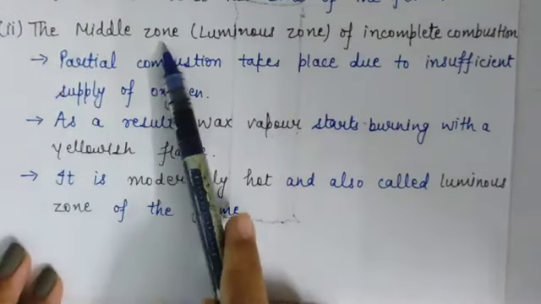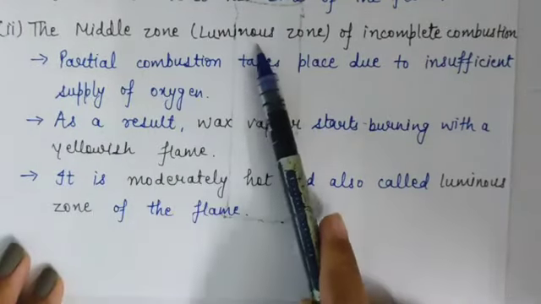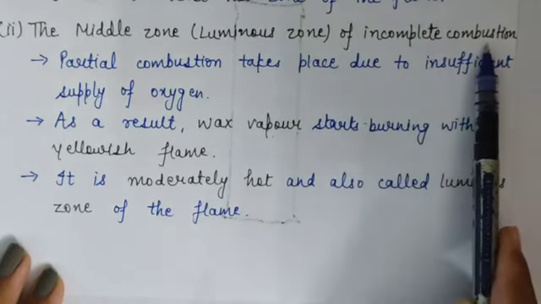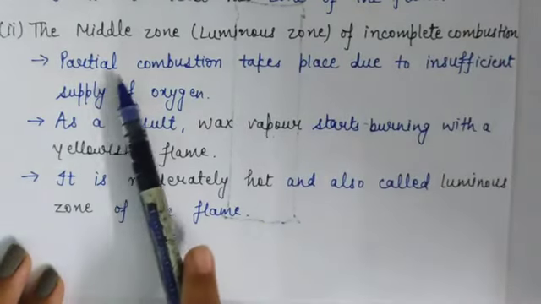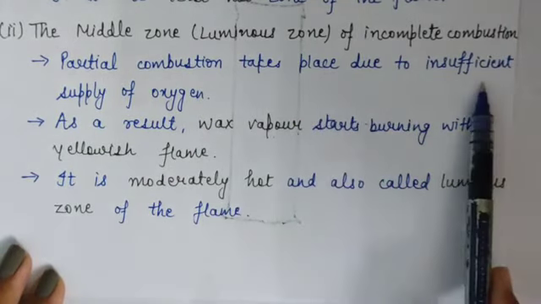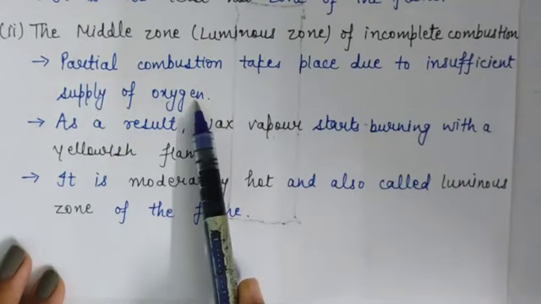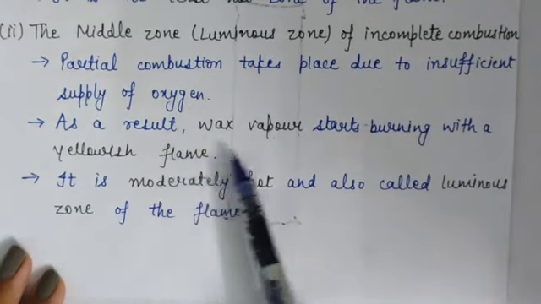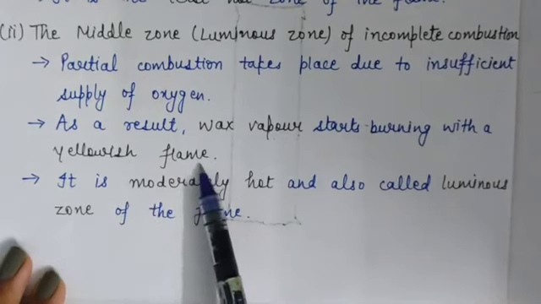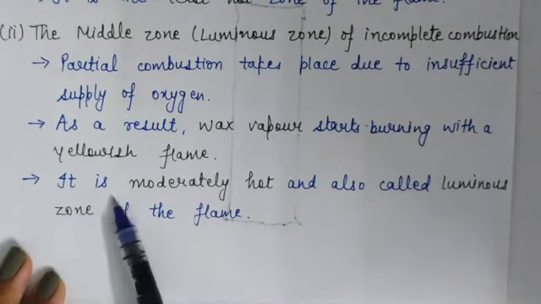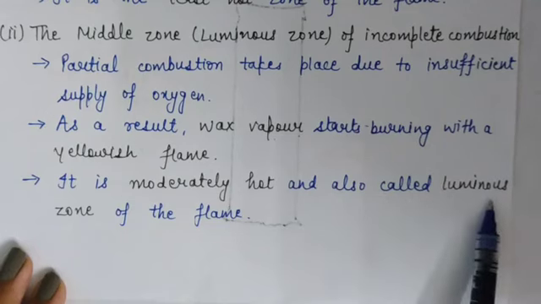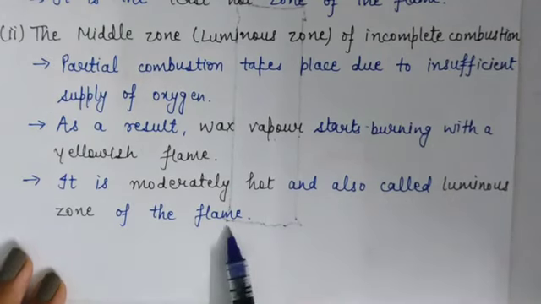Next is middle zone, which is also known as luminous zone or zone of incomplete combustion. In this zone, partial combustion takes place due to insufficient supply of oxygen. As a result, wax vapor starts burning with a yellowish flame. It is moderately hot and also called luminous zone of the flame.